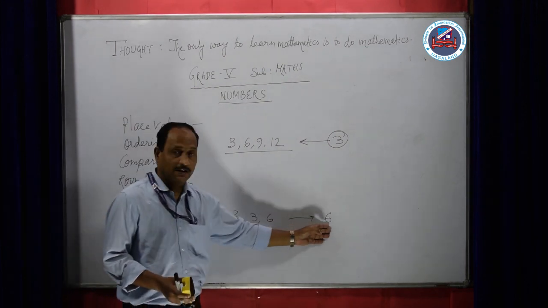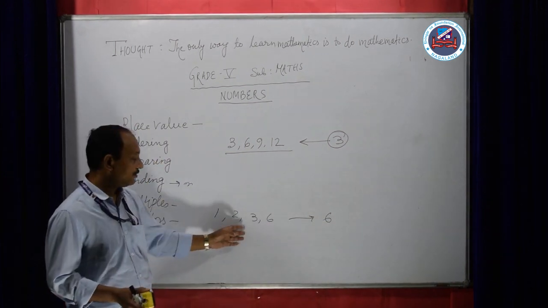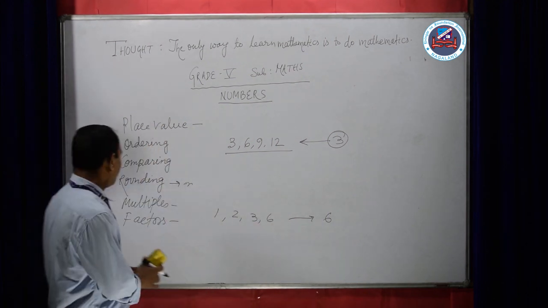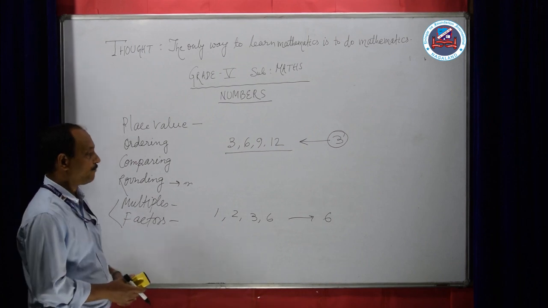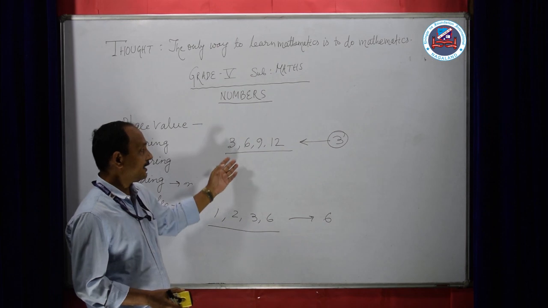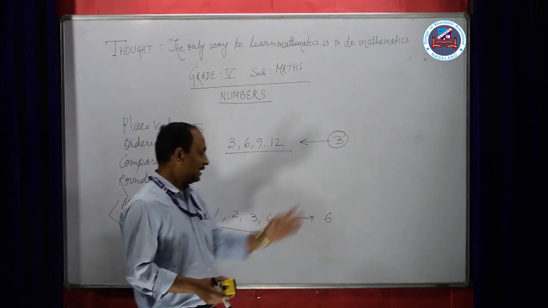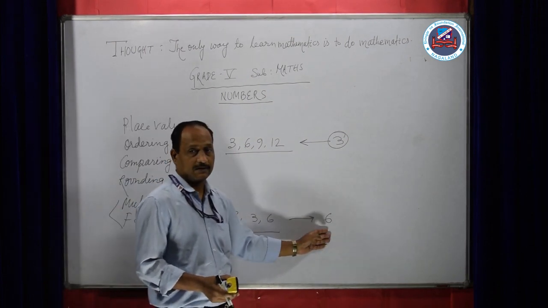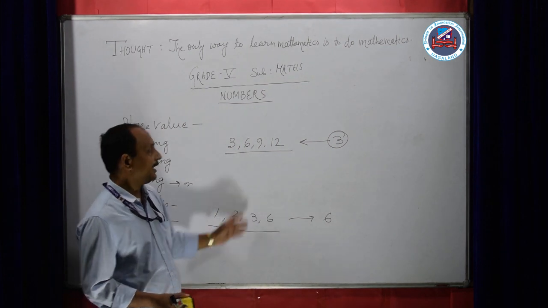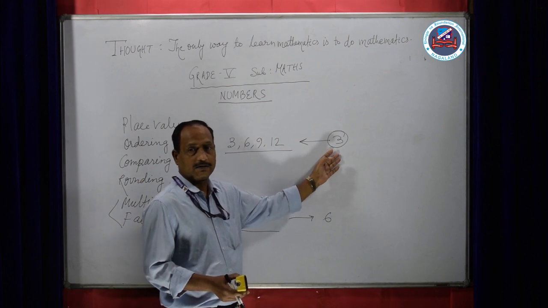Means 6 is divided by which numbers? 1, 2, 3 and 6. So multiples and factors look similar, but the difference is that these numbers are multiples of this, and these numbers are the factors of this. That means 6 is divided by these numbers and these numbers are multiplied to get this number.